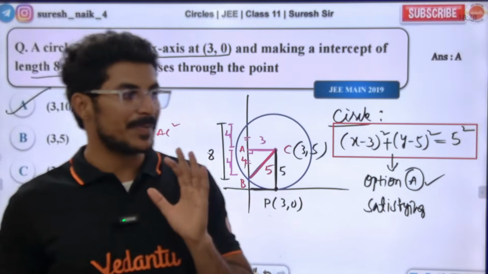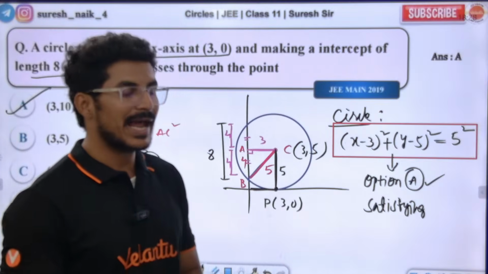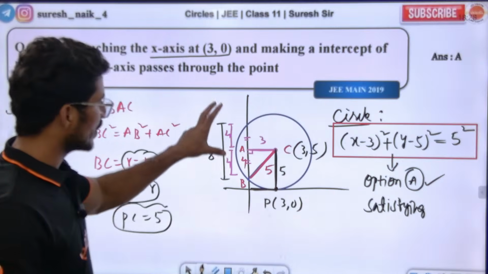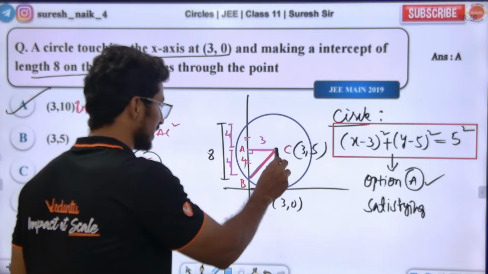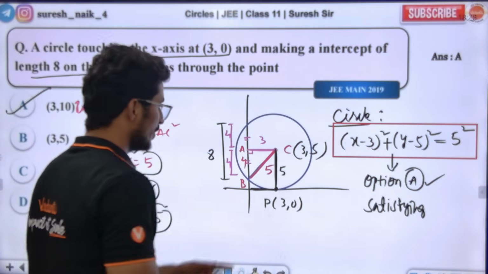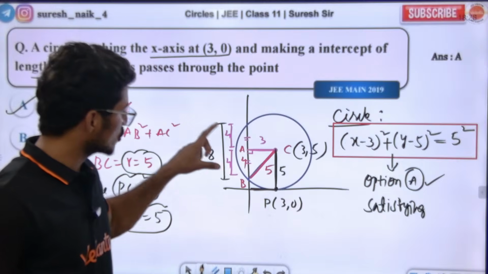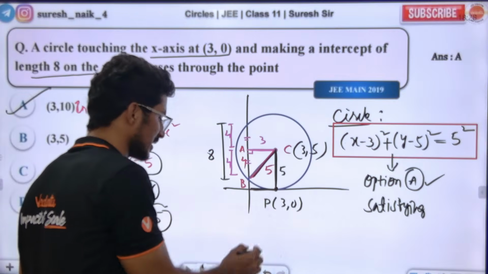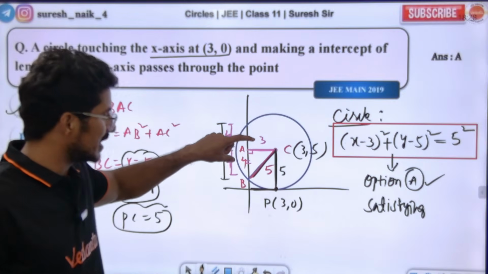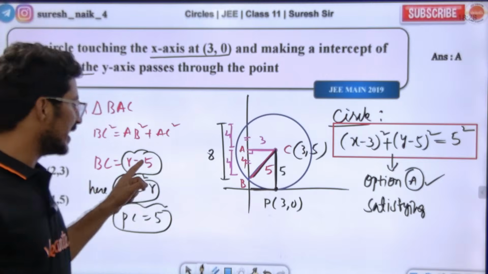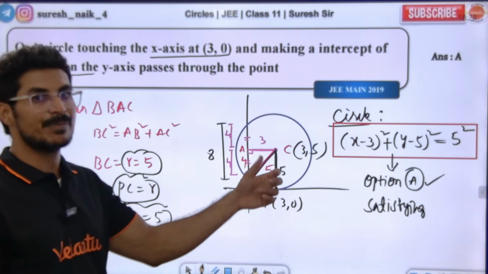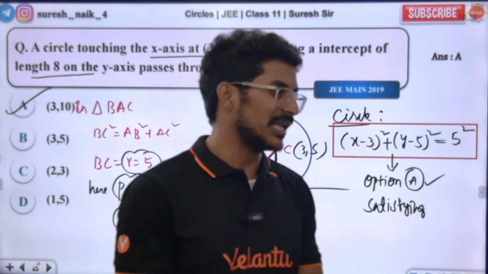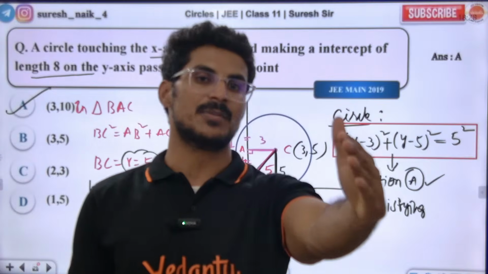So we need to know how to draw the diagram properly. If you cannot draw the diagram, it becomes very difficult. See, the circle is touching the x axis, and the y intercept chord is 8 units. If we draw a perpendicular from the center, the chord will be bisected. So total 8 means this becomes 4. This length is 4, this length is 3, so what is the hypotenuse? It becomes 5. The hypotenuse is the radius, BC. PC is also a radius. BC and PC are both radius. So I know the radius and the center. Once the circle equation comes, verify the options, and option A is matching.